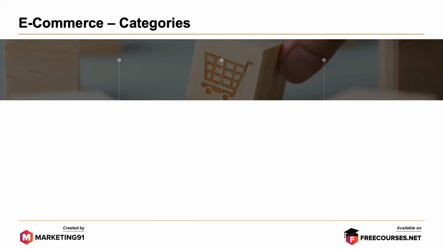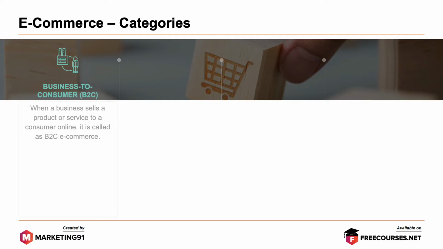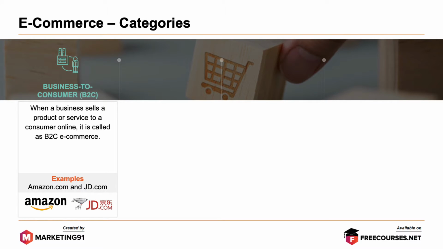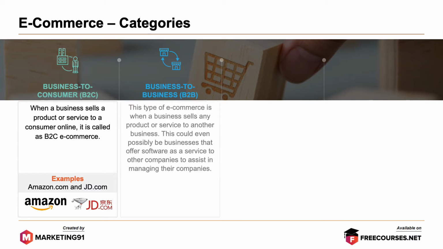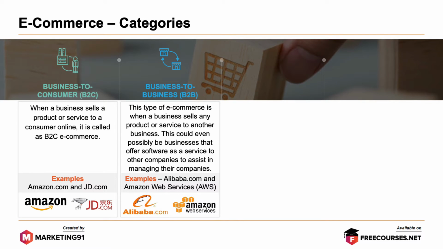Moving on, let's look at the categories under e-commerce. First, business to consumer. When a business sells a product or service to a consumer online, it is called B2C e-commerce. Examples, Amazon.com and JD.com. Next, business to business. This type of e-commerce is when a business sells any product or service to another business. This could even possibly be businesses that offer software as a service to other companies to assist in managing their companies. Example, Alibaba.com and Amazon Web Services.